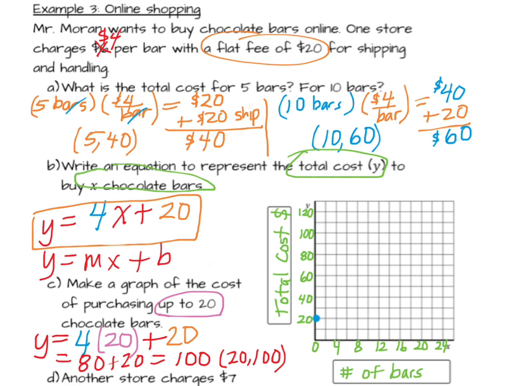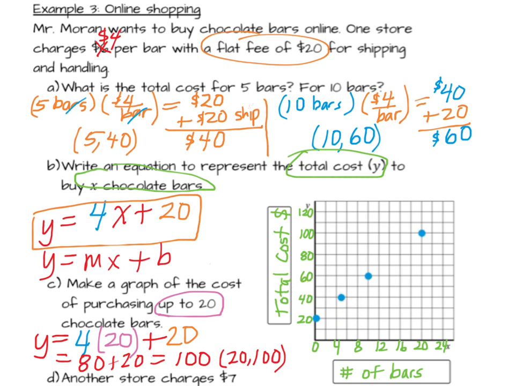Then I'm going to start with my flat fee at (0, 20). That's my starting point. Then I'm going to graph the point (5, 40). So this is 4, this is 6. The 5 is halfway between 4 and 6, and $40. Then (10, 60): 10 is this line here between 8 and 12, and 60.